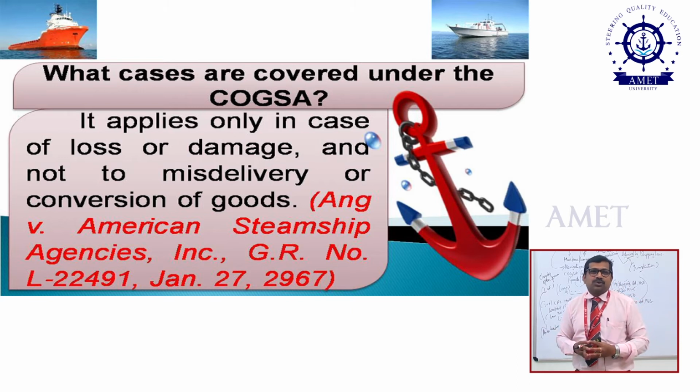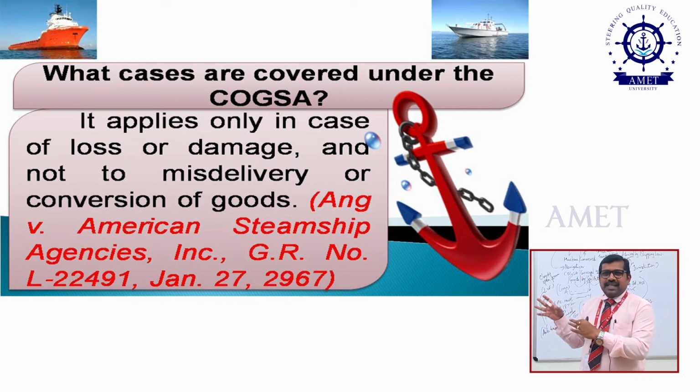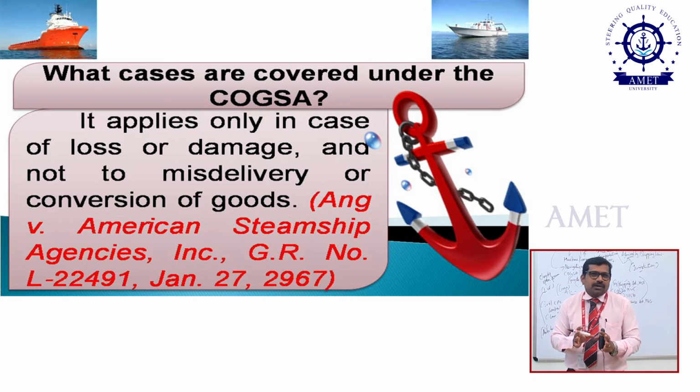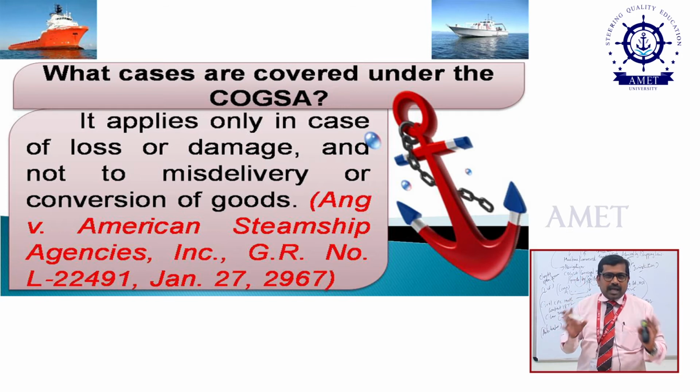What type of judgment was given by the court? It applies only in the case of the Carriage of Goods by Sea Act 1925. This act may be applicable only for loss or damage and not to misdelivery or conversion of goods. The most important point: if you deliver your goods wrongly or conversion took place wrongly, this act may not be applicable. So, through this case law they gave the judgment that the Carriage of Goods by Sea Act 1925 will be applicable only for loss or damage.